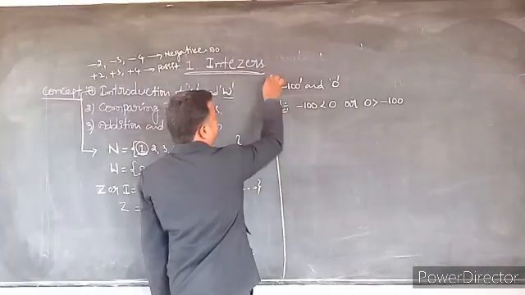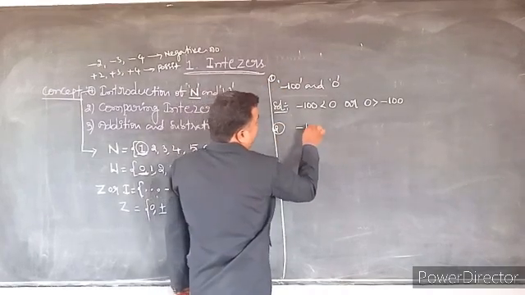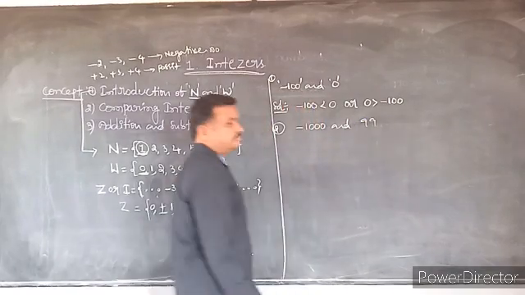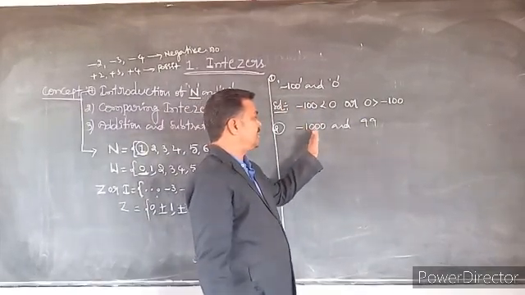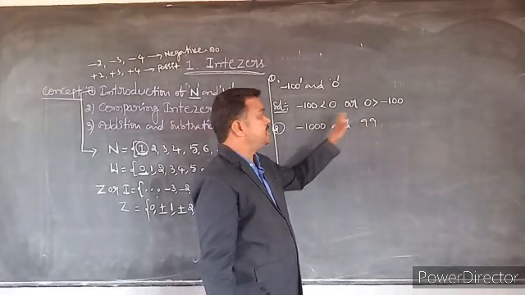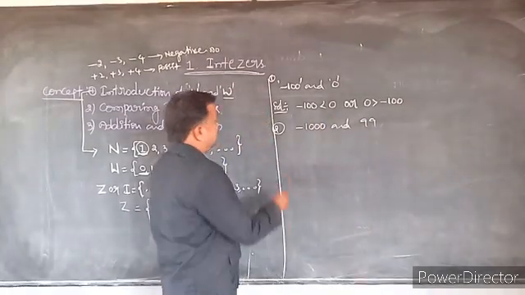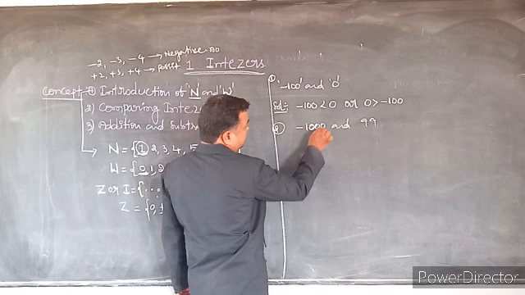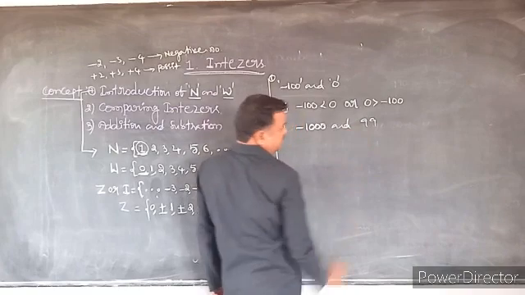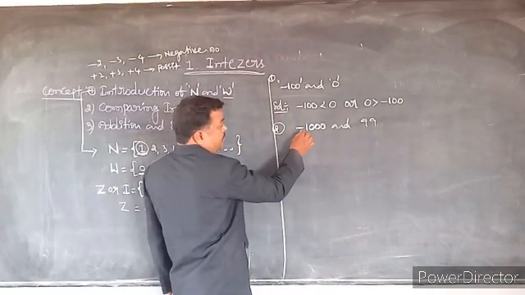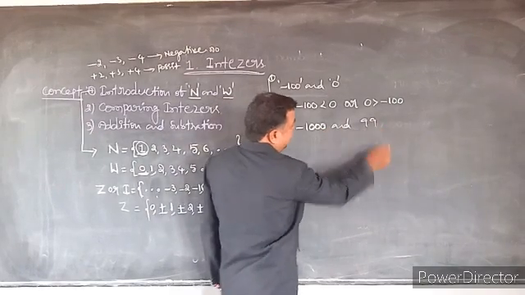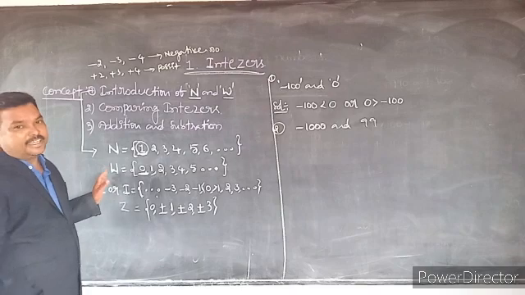Next, -1000 and plus 99. -1000 is a negative integer, plus 99 is a positive integer. So compare these two integers. Here before 1000 a minus symbol is there, before 99 a plus symbol is there. So -1000 is less than plus 99 according to the properties of integers.